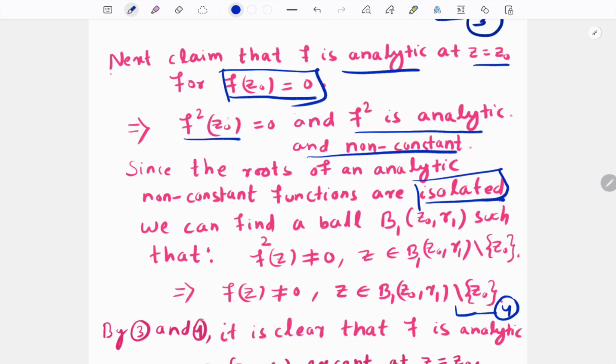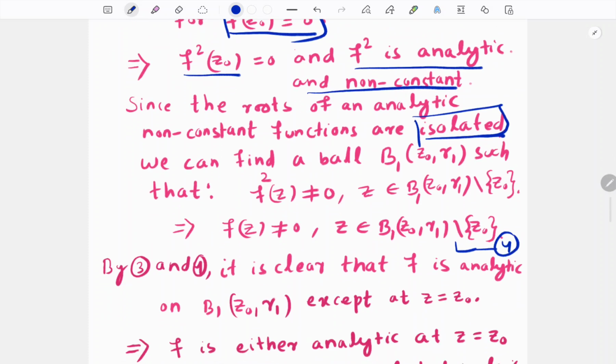Isolated means we can find a neighborhood of z naught where f square has no zero in this neighborhood except the point z0. Okay, therefore we can find a ball B1 with center z0 and radius r1 such that f square of z is non-zero for all the points in this ball except the point z0.